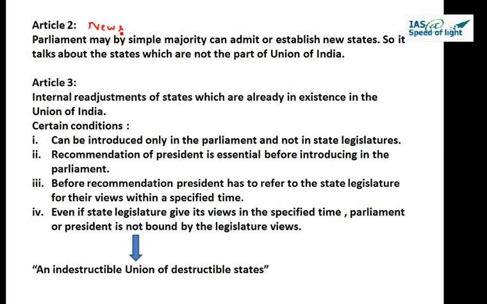Admission of new states. It says Parliament may by law admit into the Union or establish new states on such terms and conditions as it thinks fit. So this article is pretty simple. It talks about the states which are not the part of the Union of India presently, and one new state is entering into the Union. So Parliament by simple majority can admit or establish new states. So keyword is simple majority is required.